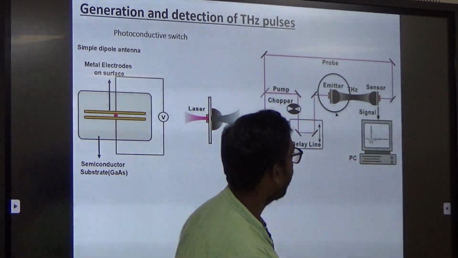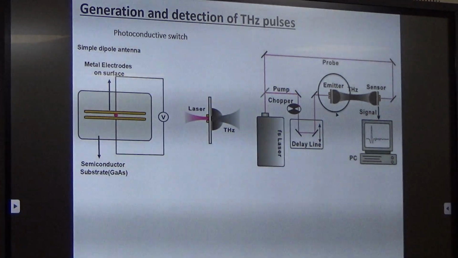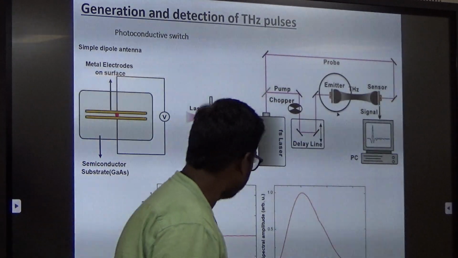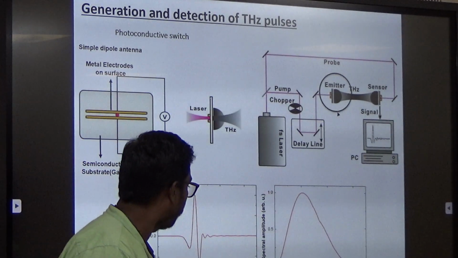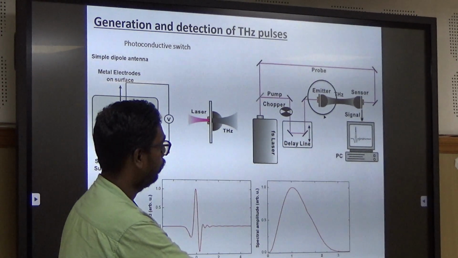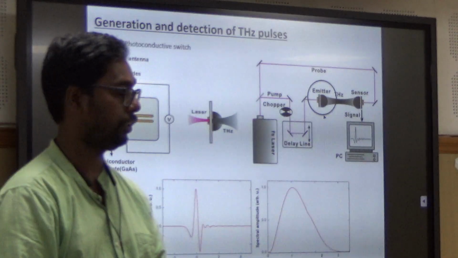This is the typical terahertz pulse you get. This is the terahertz pulse you generate. It will be on the order of a picosecond. When you do a Fourier transform, you get it in the frequency domain. So we convert it to the frequency domain in order to get spectral information.